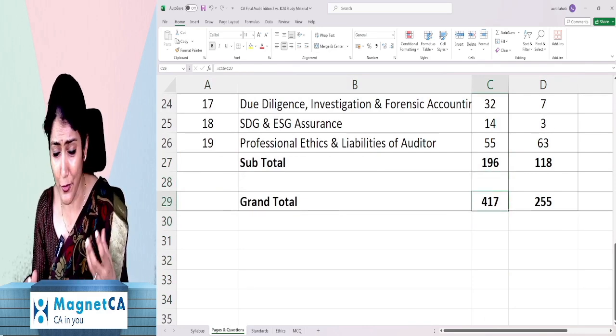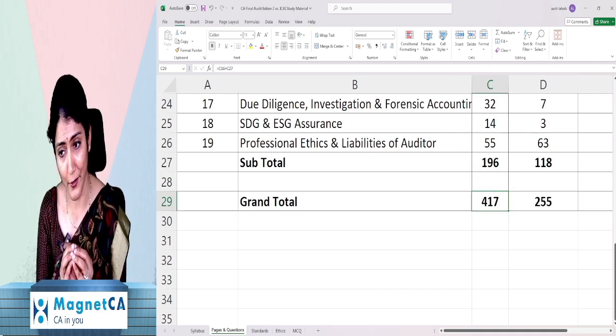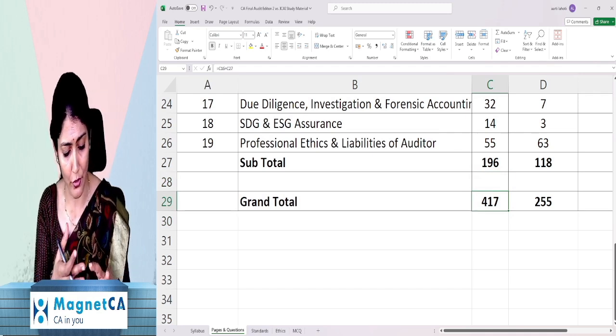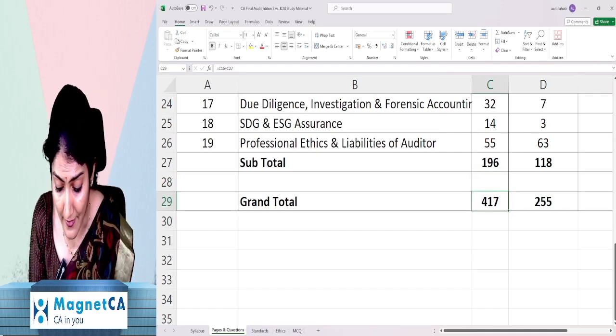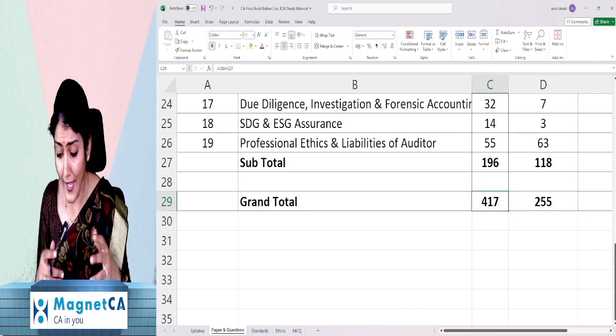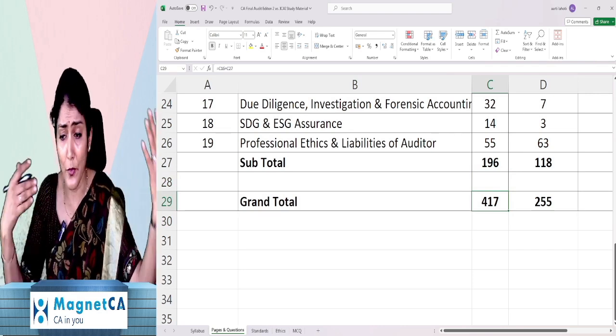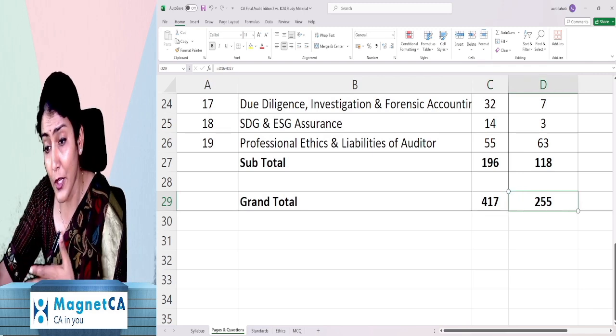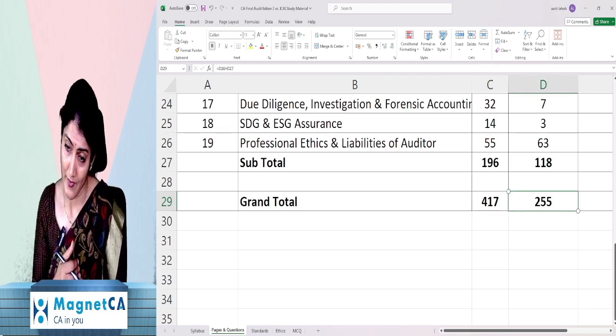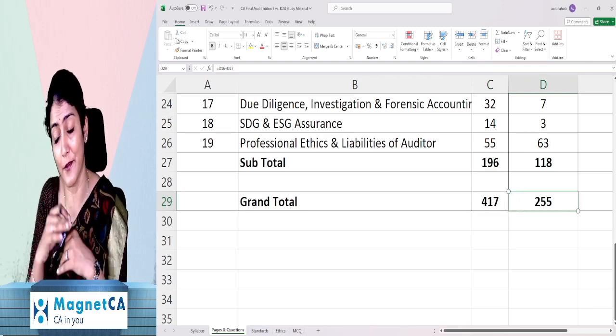So many of you, you want a small book to study for audit. So my request is this big book, you don't look at the question bank. It works like a small book for you. And you say, no, ma'am, I want a scanner. I want to see all the exam questions. I want to see what type of questions. Wonderful. You look at the other half of the book. And you look at the 255 pages of the book.